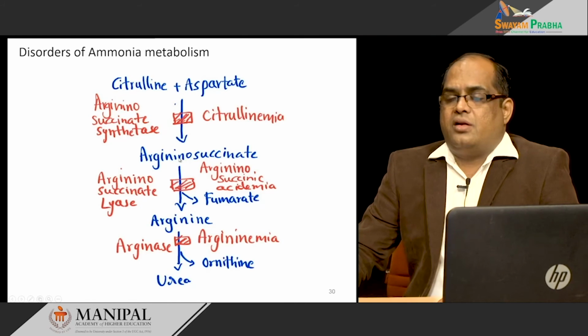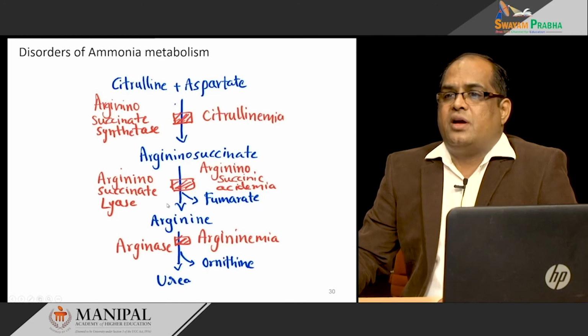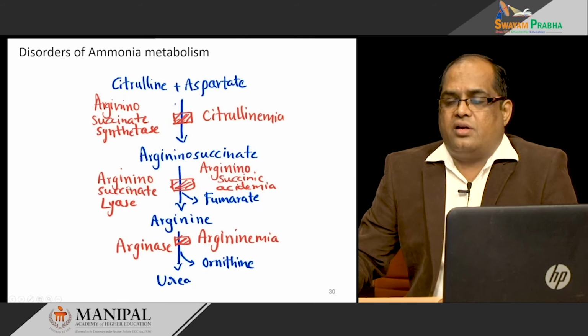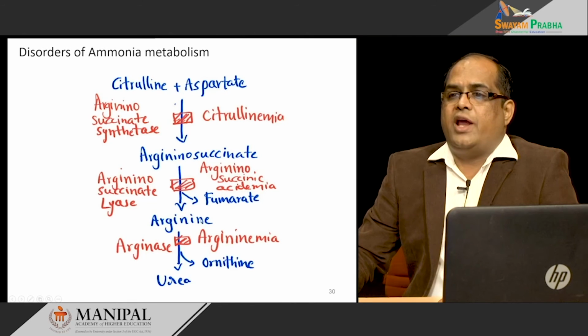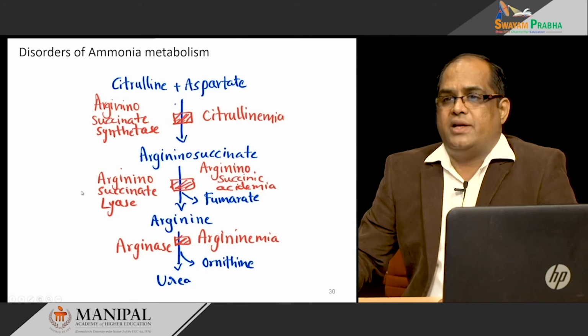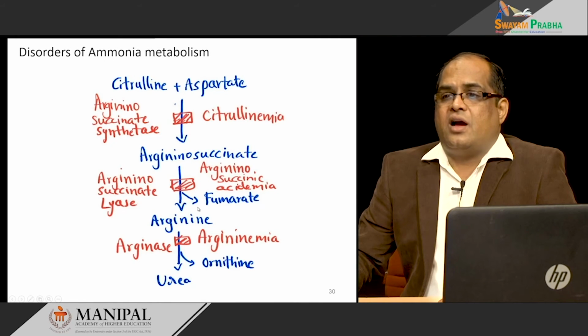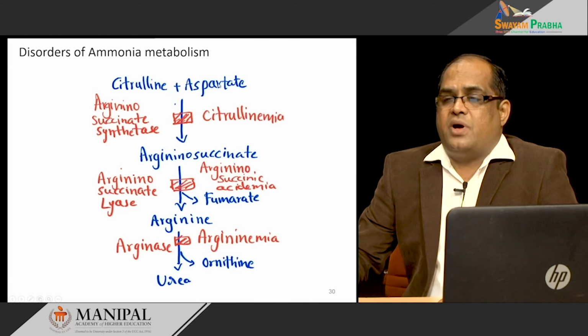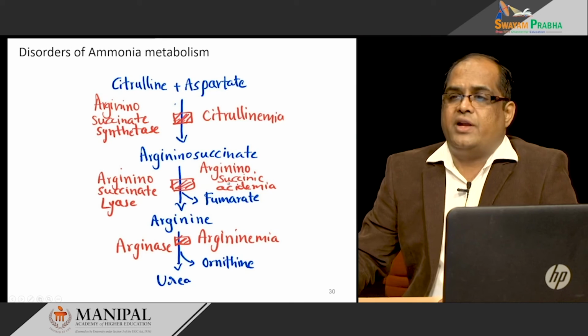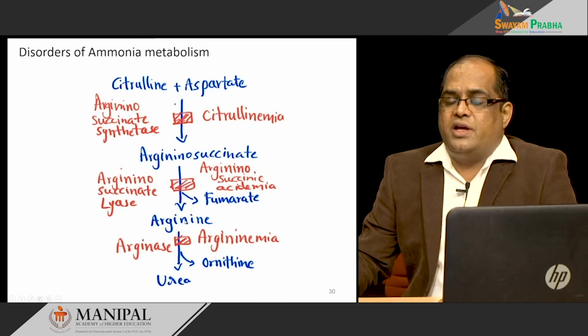Then the next is argininosuccinate, which is lysed and converted into fumarate and arginine by the enzyme argininosuccinate lyase. Here the aspartate, after donating the nitrogen, is converted into fumarate, and you get the arginine.